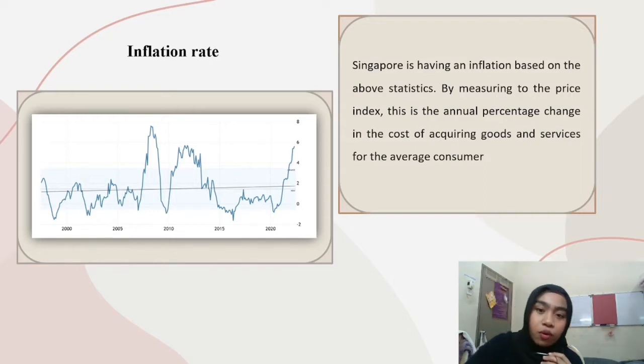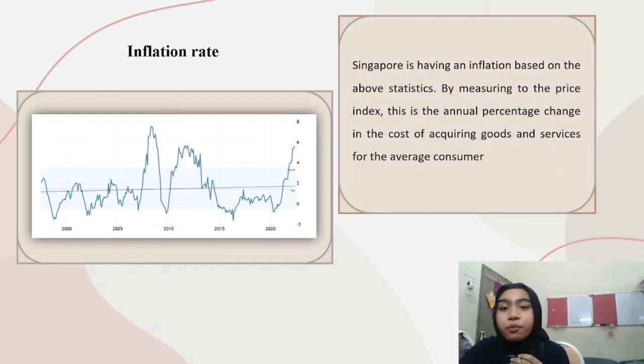As for the year 2007 until 2008, the inflation rate increased by 6.6%, and for the year 2006 until 2007, it was 2.1%. And next, moving on to the year 2005 until 2006, the inflation rate increased by 1%. So for the year 2004 until 2005, the inflation rate increased by 0.5%.